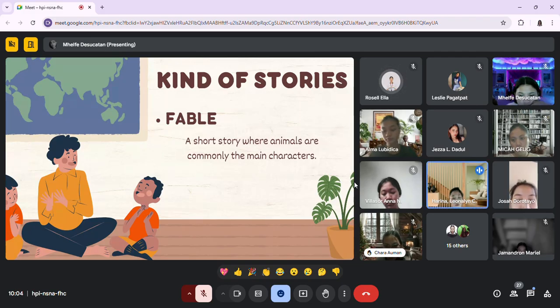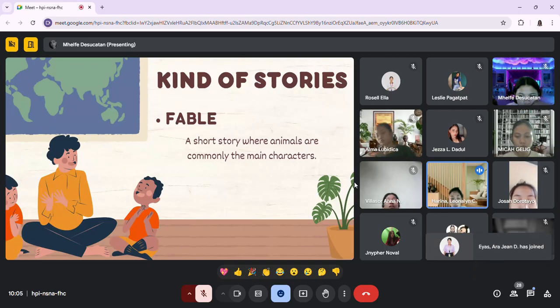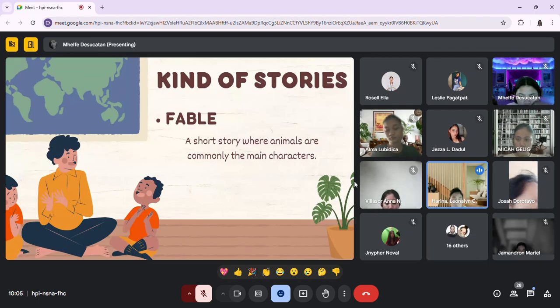Okay, so fable, these are the short tales that often feature animals as characters and convey some moral lessons. So they are typically allegorical. When we say allegorical, it contains a moral or hidden meaning. It means that the characters and events in a story may represent abstract ideas or qualities.